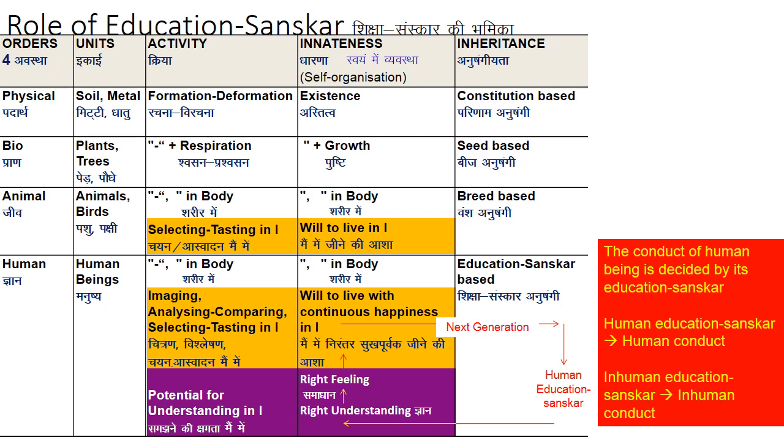Even though it will look like it is breed based, somewhere similar to that, yes, that is the basic part, but the major part is the education sanskar. The value which we are carrying with us is taking the human being to the next level, right? Today we are learning about universal human values. So we will carry this to our next generation, and one day definitely we will find that we have continuous happiness all around the world. So that is education sanskar based, right?